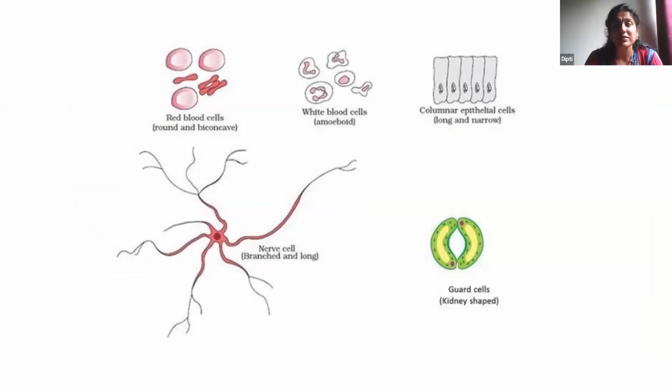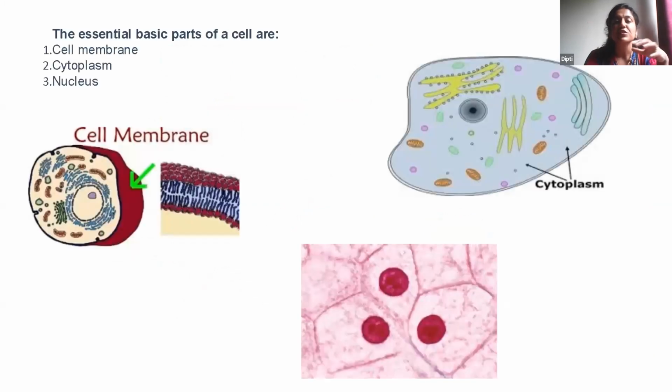Red blood cells, what is their function? Their function is to carry oxygenated blood. White blood cells, epithelial cells, which are present in our skin. Nerve cells, that is called a neuron. Then in plants we have the guard cells, which open only for the function of transpiration, right? So there are different types of cells in living organisms. But the basic parts of each cell are the cell membrane, cytoplasm, and nucleus.